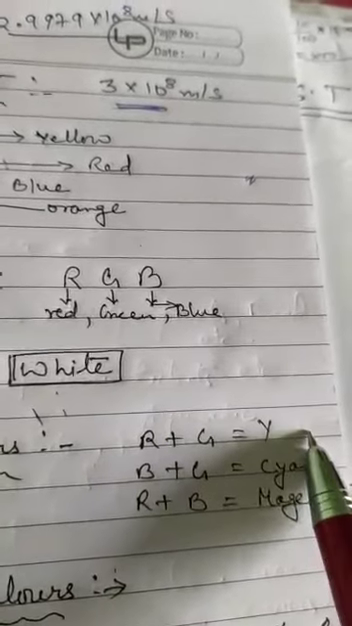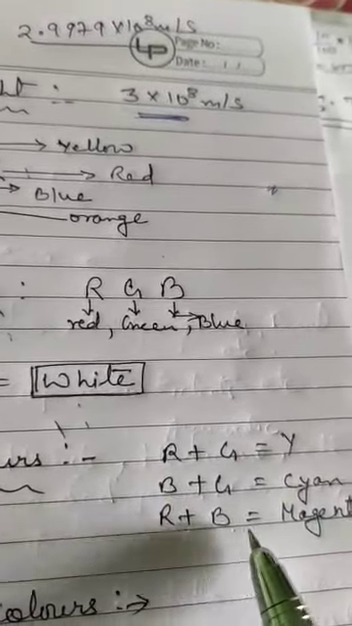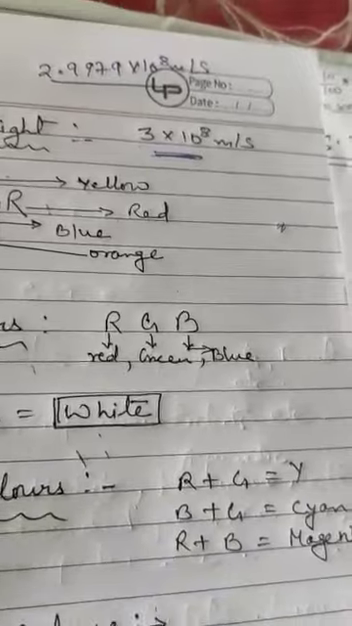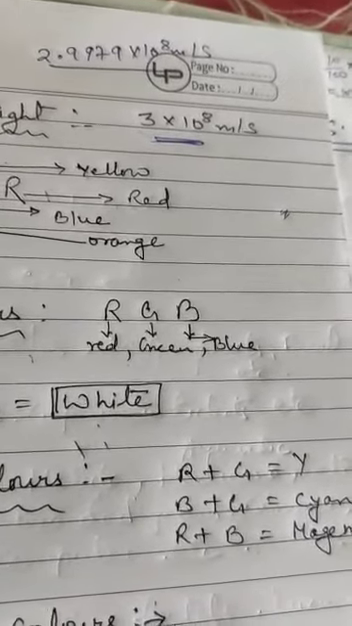Red plus green gives yellow, blue plus green gives cyan, red plus blue gives magenta color. Okay, children. Now from this also one more activity is given. You read it in your book properly.